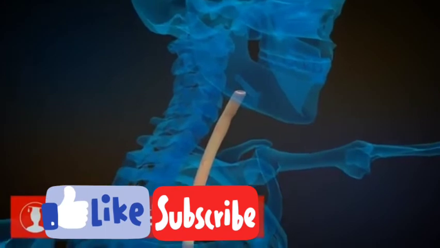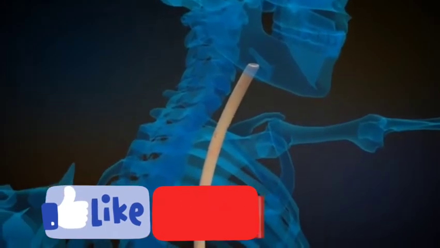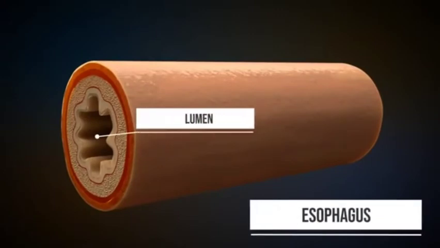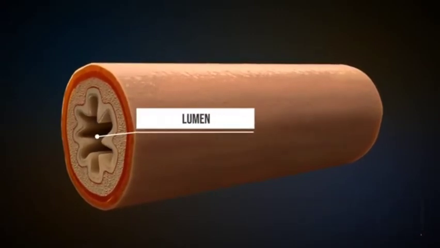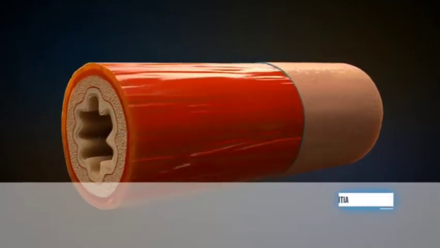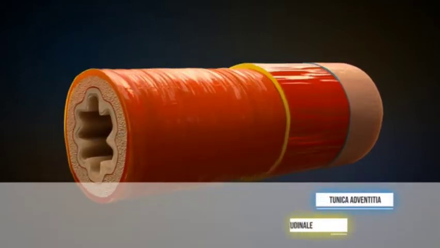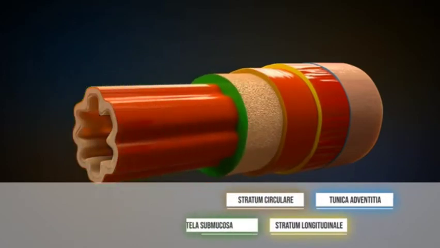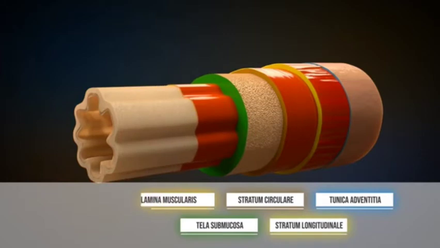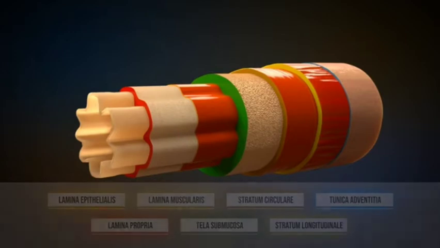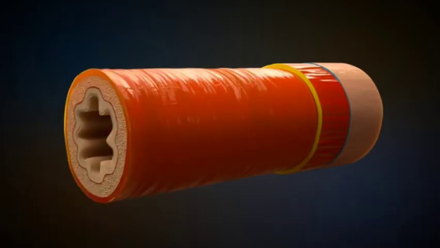The wall of the esophagus is made up of several layers. The cavity inside the esophagus is called the esophageal lumen, which is flexible and allows food of different sizes to go down through the esophagus. The several layers of the esophagus continue to the entire digestive system. The outer two layers of the esophagus aid in the peristaltic movement, thus allowing the food to move downwards towards the stomach.